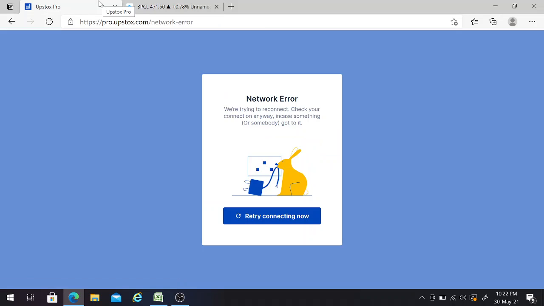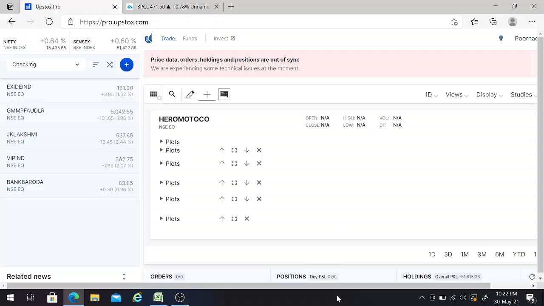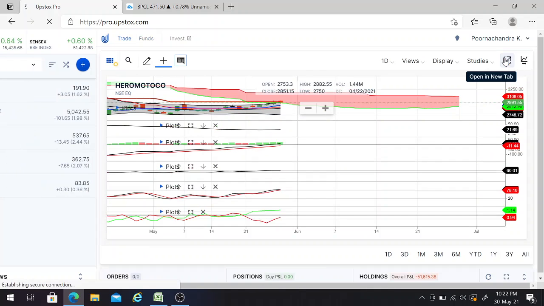So if you can see here, wait a minute, I'll just reload it. So this is the Exide stock graph. I will reload it. Just give 2 minutes, it will reload.